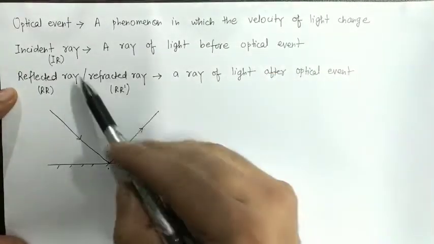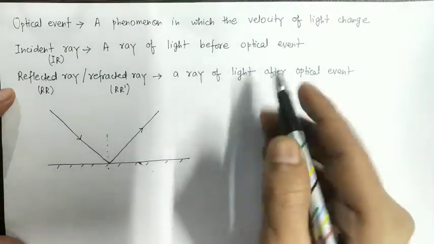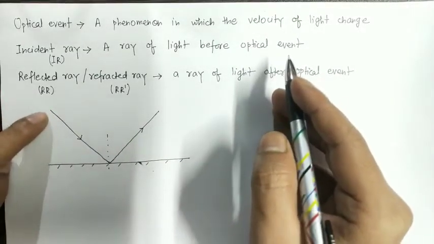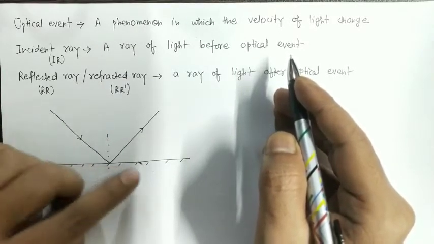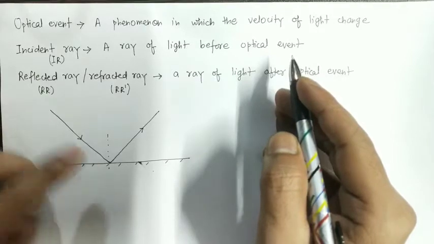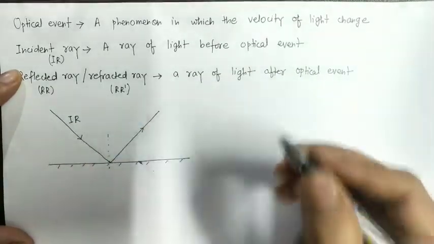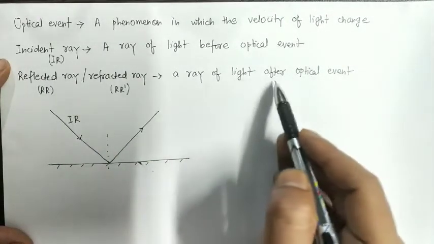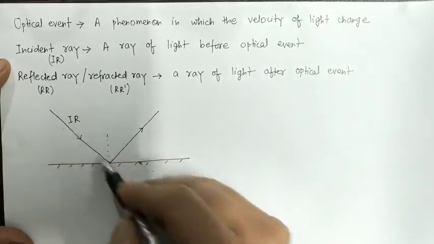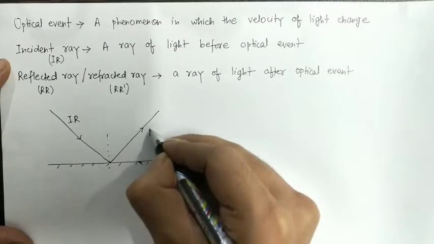So what is the incident ray in this case? A ray of light before optical event. So this is the ray of light before optical event, that is before striking the mirror. Therefore this ray of light is the incident ray. And what is the definition of reflected ray? A ray of light after optical event. So after optical event, this is our final ray. So this ray is the reflected ray.